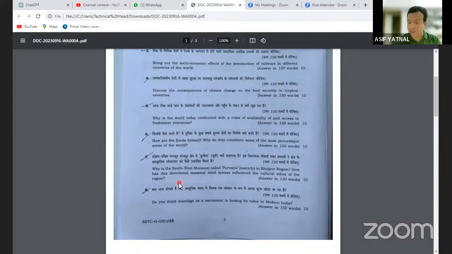So in GS Paper 1, the topic is features of Indian society, diversity. तो diversity in Indian society actually depends on the geographical diversity. तो इंडिया में मानसून जो होता है, not all monsoon is southwest, right? In different regions the monsoon winds have a different direction. In some regions it is southwesterly, in some regions it is easterly, in some regions it is northeasterly. Got it?